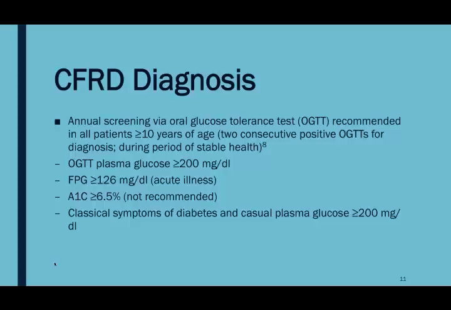For the oral glucose tolerance test, it is required that the plasma glucose is greater than or equal to 200 milligrams per deciliter, a fasting plasma glucose greater than 126 milligrams per deciliter, and an A1C greater than 6.5%. However, A1C testing is not recommended for diagnosis because of fluctuations due to the chronic infections.